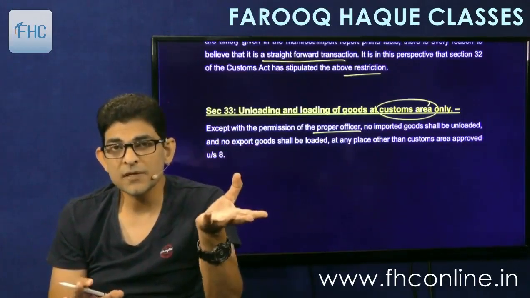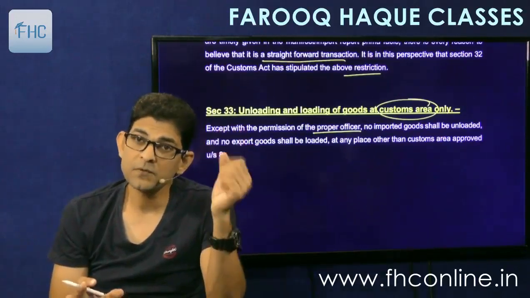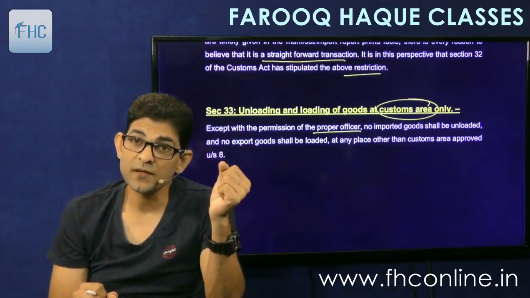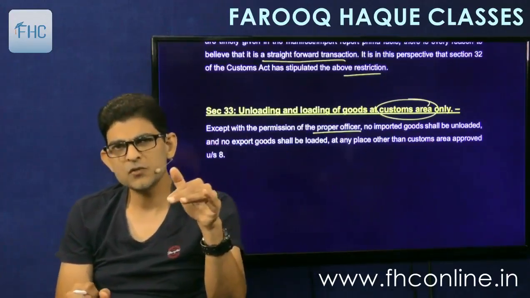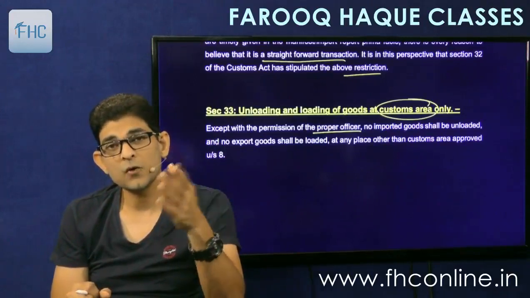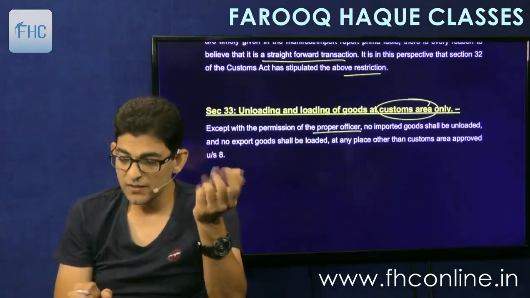Like I gave the example of crude oil importation. Now there is no customs area there. It will directly go by pipeline, pumped and piped to the refinery directly. So those exceptions are there. Otherwise, normally when the ship comes to a customs port, the unloading must take place inside the customs area. So that's again very simple.